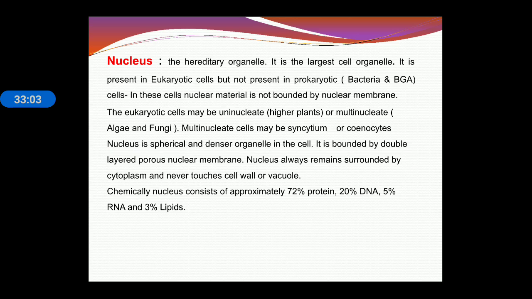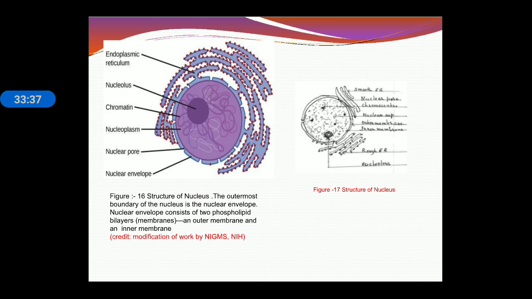Then nucleus. The nucleus is the hereditary organelle, meaning it contains the DNA which is transferred from one generation to another. It is the largest cell organelle. It is present in eukaryotic cells but not in prokaryotic cells. In prokaryotic cells, a nucleoid is present, and a membrane bound organelle, the nuclear membrane, is absent. In eukaryotic cells, the nucleus may be single, and uninucleate and multinucleate conditions may be there. Chemically, the nucleus contains 72% protein, approximately 20% DNA, and 5% RNA and lipid.